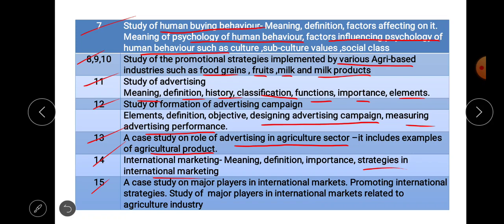And the last practical exercise is a case study on major players in international markets: the promotional strategies used internationally, and a study of the major players in international markets related to the agriculture industry. This is an important one, specifically related to the agriculture industry. So this is the syllabus for the practical.